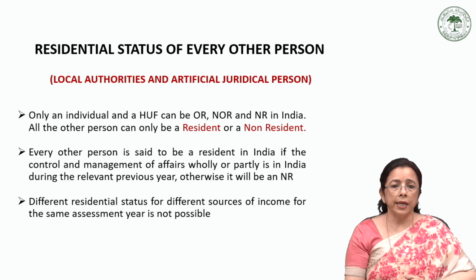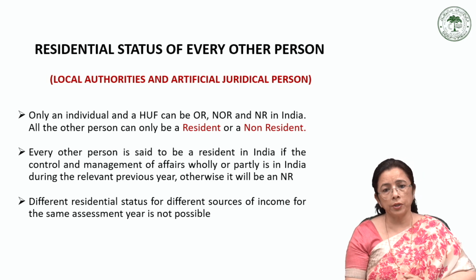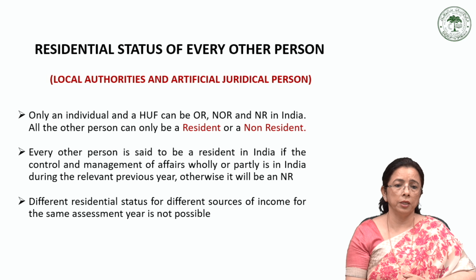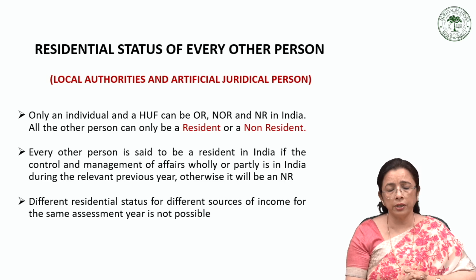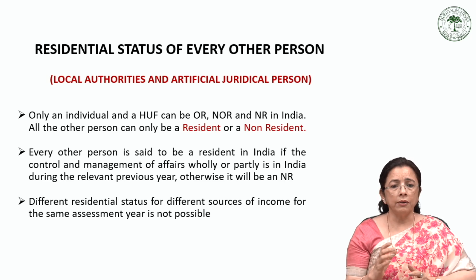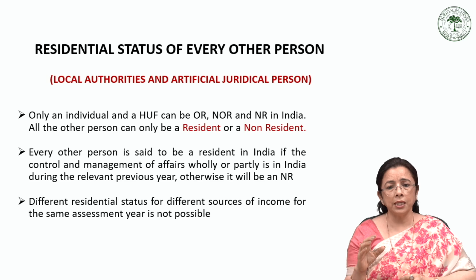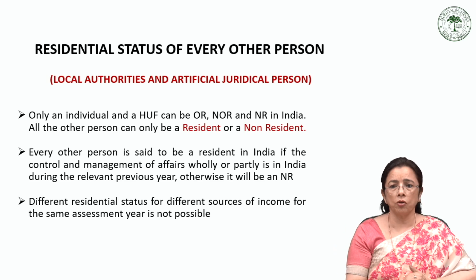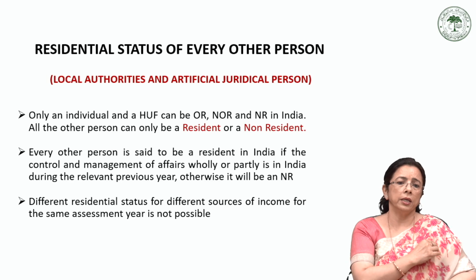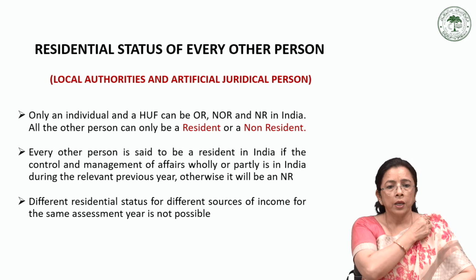Then it helps identify the foreign controlled entities who are operating from India. So to conclude this part, any other person, we can say a local authority or artificial juridical person, is resident in India if its control and management, that is decision making authority, is wholly or partly situated in India.